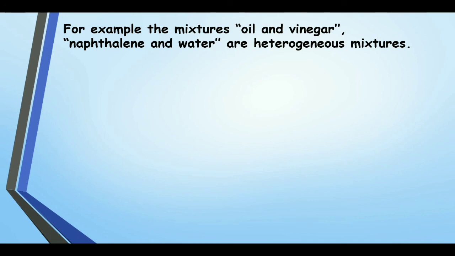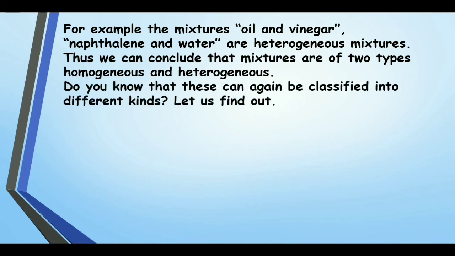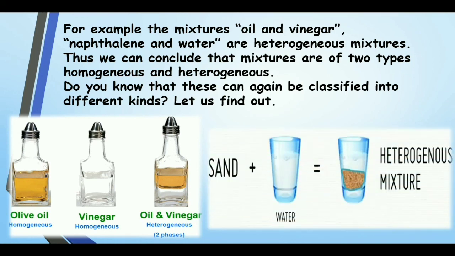For real examples, you can take oil and vinegar, and naphthalene in water. Thus, we can conclude the mixtures are of two types, homogeneous and heterogeneous. When we mix olive oil and vinegar, we can see two different colors separately. And when we mix sand with water, then also we can find this. So these are the examples of heterogeneous mixtures.